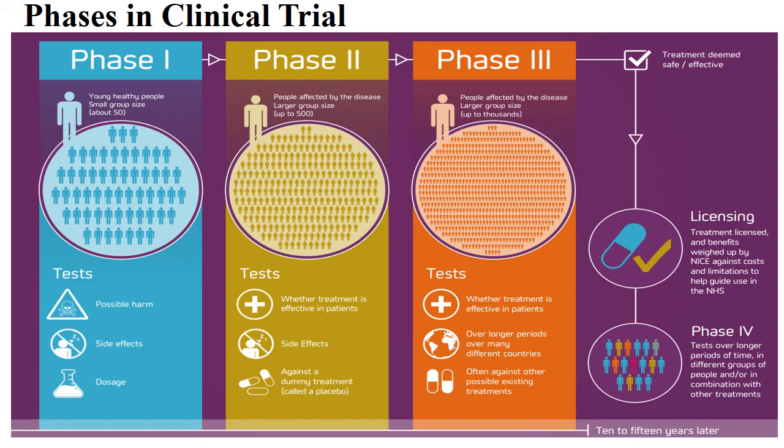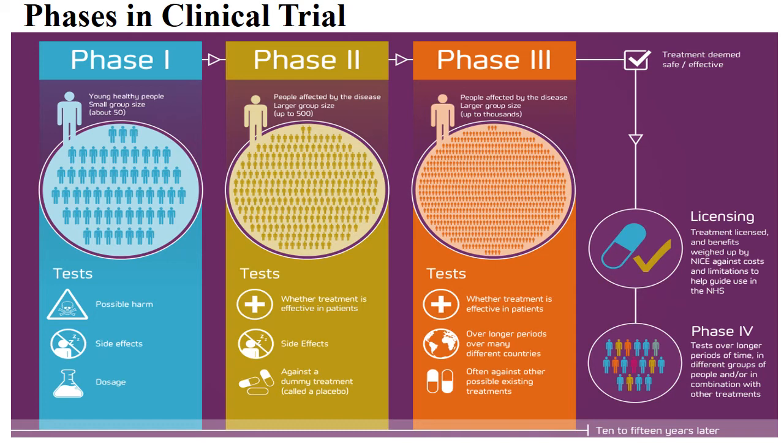Preclinical phase means the drug is developed, it is tested on animals, and its biochemistry is tested. Then there are computer modelings which help in finding out whether the drug is useful in humans or not, whether it is harmful or not. Then the first phase is performed. The first phase is mainly for side effects and finding out the dosage.